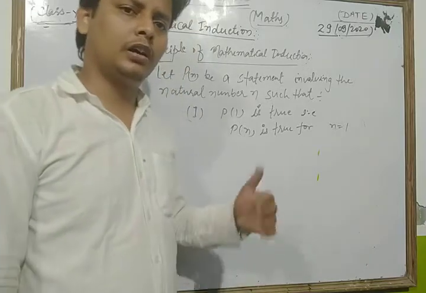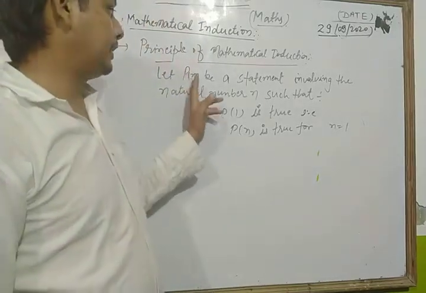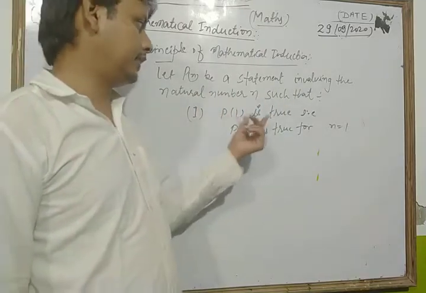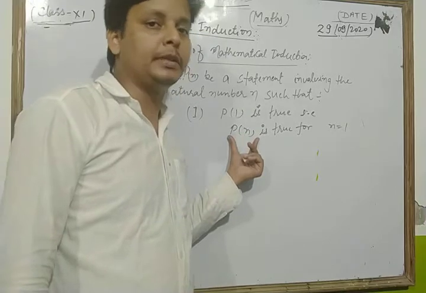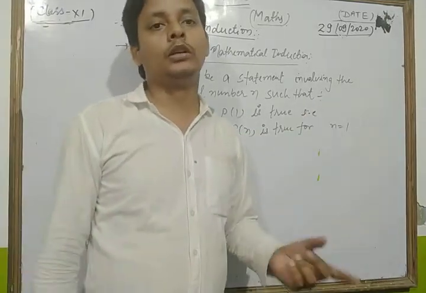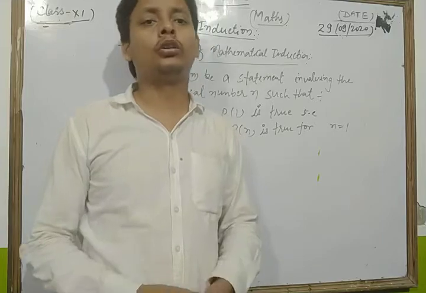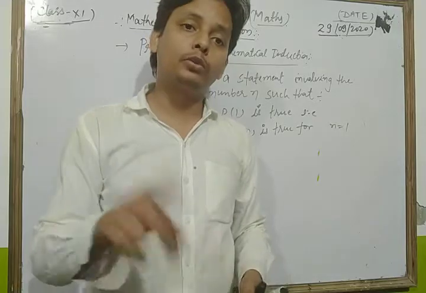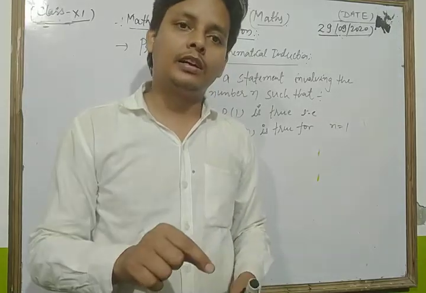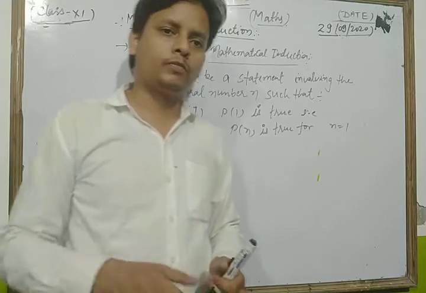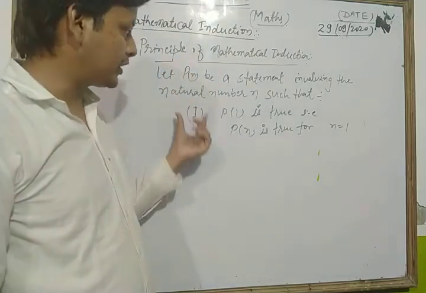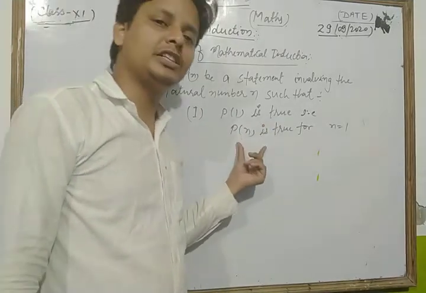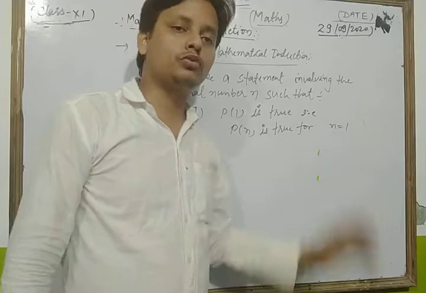The first condition is that P(1) is true, that is, the given statement is true for n equal to 1. True means LHS is equal to RHS. Or suppose the given statement P(n) is that n(n plus 1)(n plus 2) is divisible by 6; if we put n equal to 1, it should be divisible by 6, as given in our question. So the first condition is that P(1) is true, that is, the given statement P(n) is true for n equal to 1.